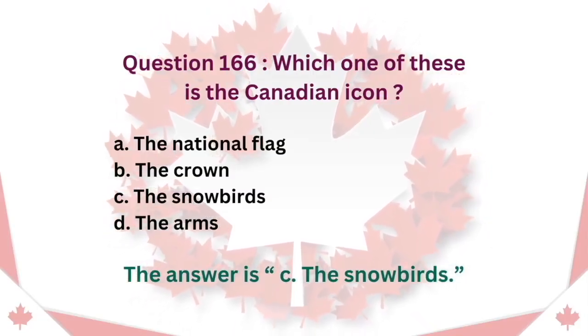Question 166. Which one of these is the Canadian icon? A, the national flag. B, the crown. C, the snowbirds. D, the arms. The answer is C, the snowbirds.